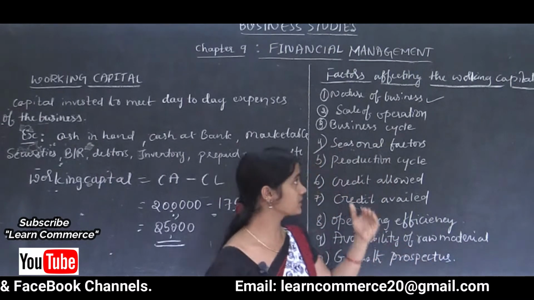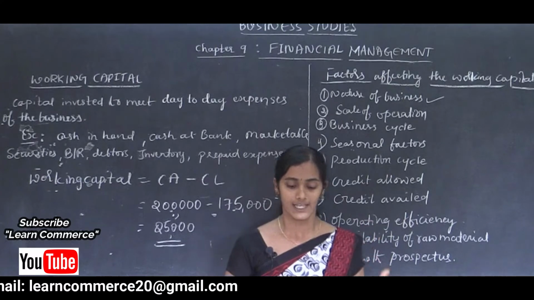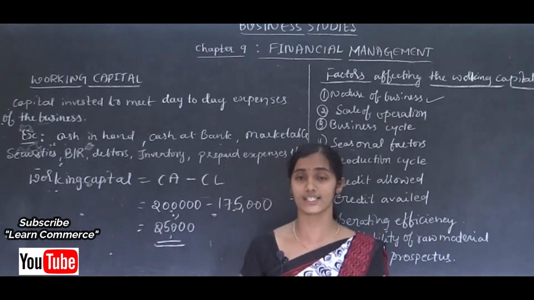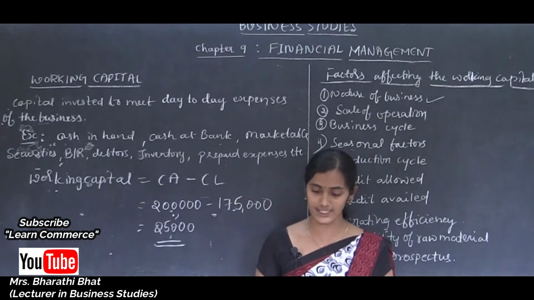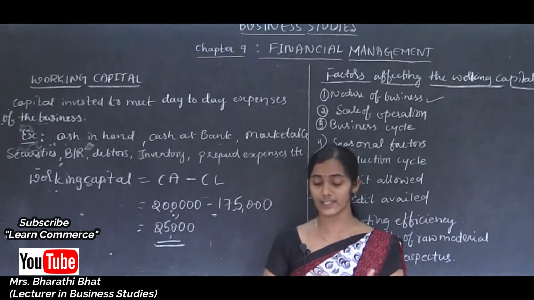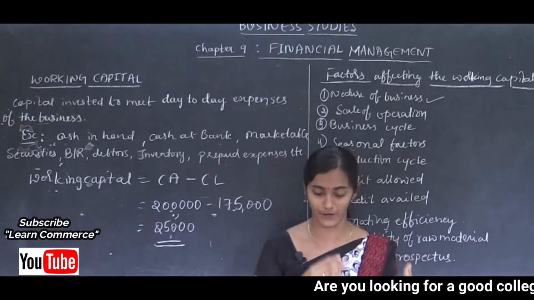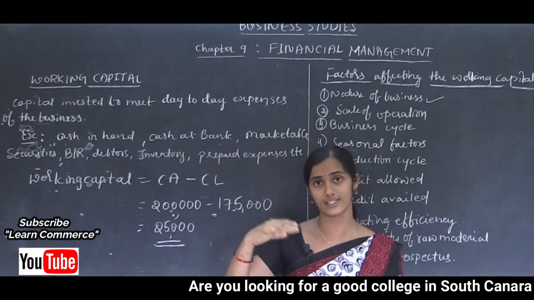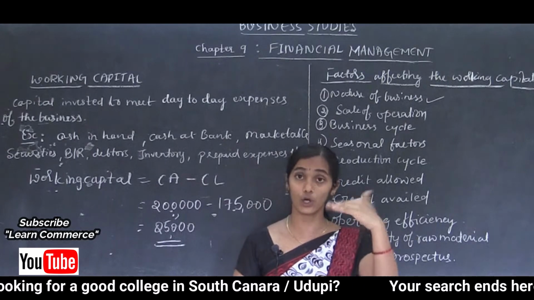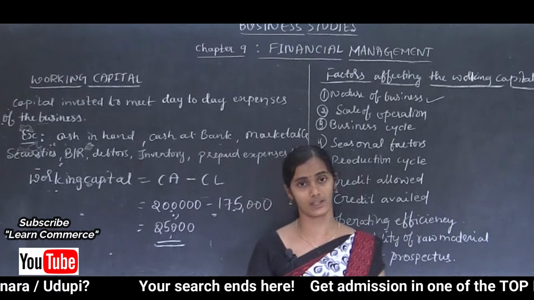a business can decide its working capital requirements. For example, the duration and length of the processing cycle affect the requirement of working capital. So working capital requirement is high when the processing cycle is long. With a lower processing cycle, it requires less working capital.